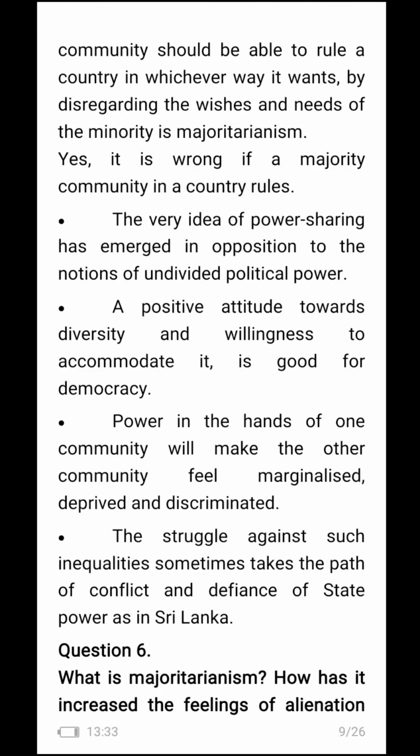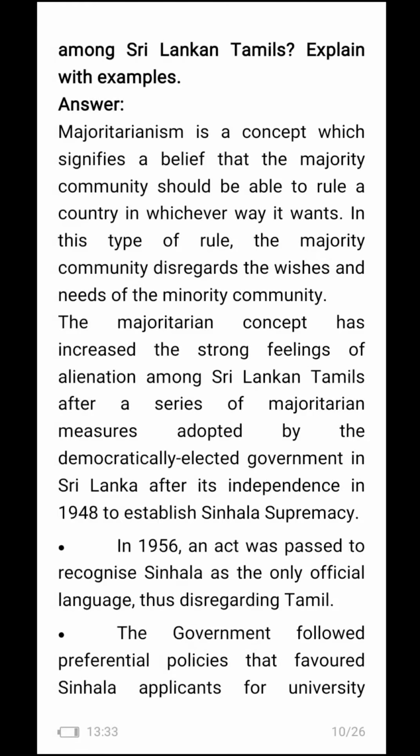Now, what is majoritarianism? It's the same question. How has it increased the feeling of alienation among Sri Lankan Tamils? Explain with examples. Majoritarianism is a concept which specifies a belief that the majority community should be able to rule a country in whichever way it wants. In this type of rule, the majority community disregards the wishes and needs of the minority community.